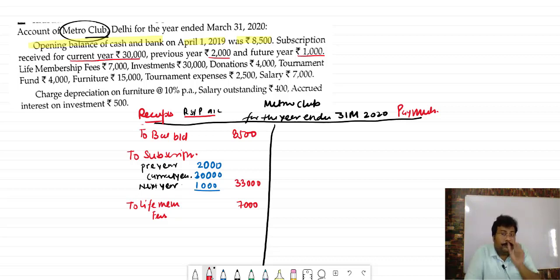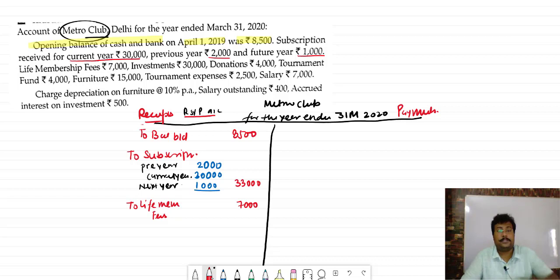What is the nature of life membership fees? You understand, life membership fees will be received once in a life from that person. So it is not of a repeated nature. It will be received one time, so it is a capital receipt. If it is normal membership fees annually, where every year you are receiving, then that is a revenue receipt. So always remember that life membership fees has a capital receipt nature.